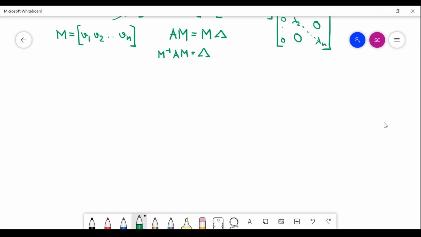Actually, we don't need any other technique. So what we have to do? We have to do the column operation. Suppose my matrix A is given as this.